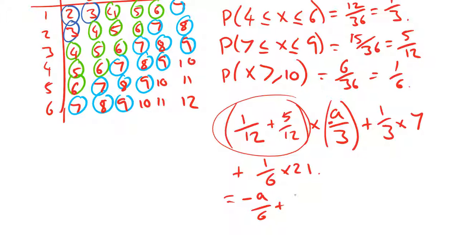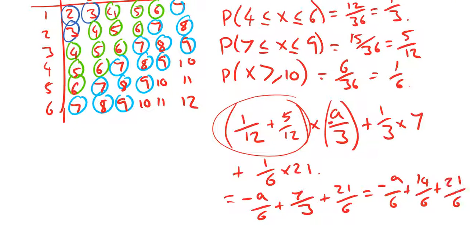Plus a third times 7 is 7 over 3. Plus a sixth times 21 is, of course, 21 over 6. And if we write that 7 over 3 with a denominator of 6, we can write it as minus A over 6 plus 14 over 6 plus 21 over 6.